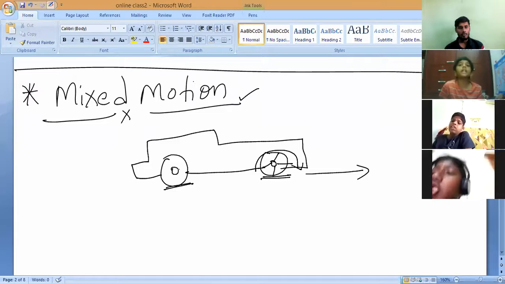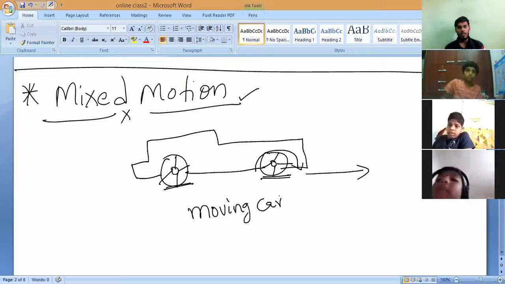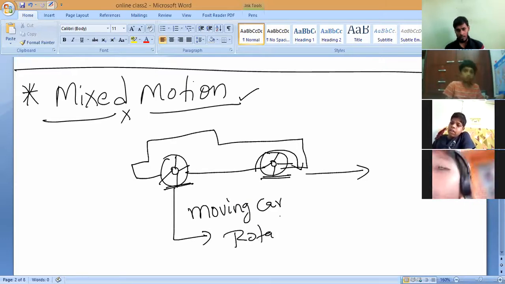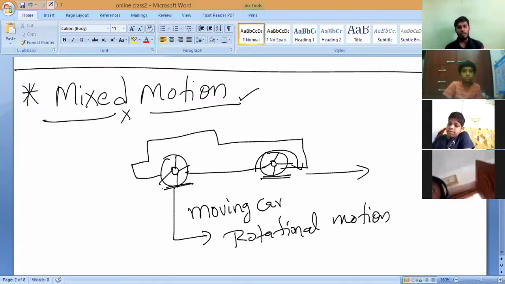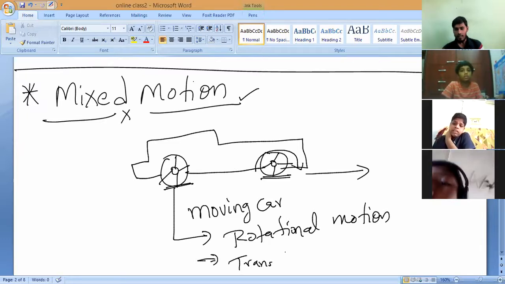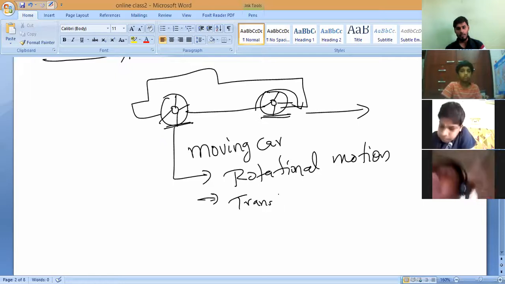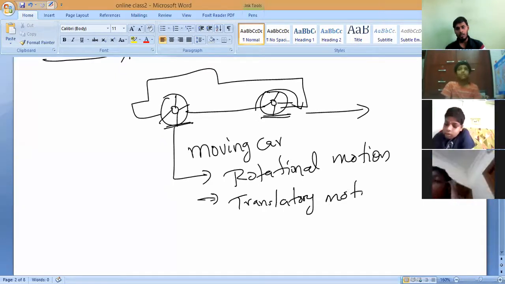Rotational motion. So a moving car wheel, and a moving car, is having two types of motions: rotational motion and rectilinear motion. Since it is moving, I can also call it translatory motion. Rectilinear means it is translatory. Correct or not? Translatory motion. Yes or no?